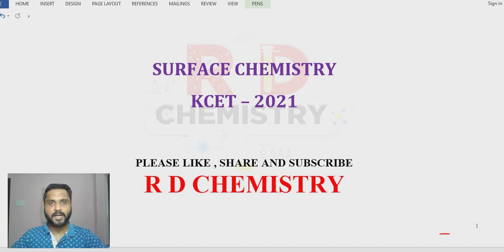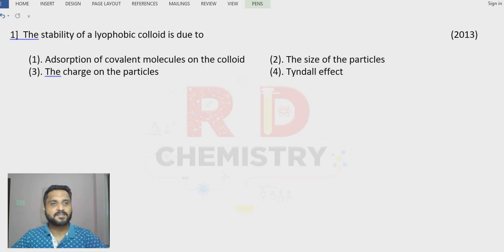In this video, I will discuss previous year questions in the chapter Surface Chemistry. Question number 1. The stability of a lyophobic colloid is due to. Now, the stability of the colloid depends on two factors. One is the charge on the particles and second is the solvation of the particles. Here, they are given lyophobic colloid, and lyophobic colloids are less stable compared to that of the lyophilic, and the answer is option number 3, the charge on the particles, that is the colloidal particles.